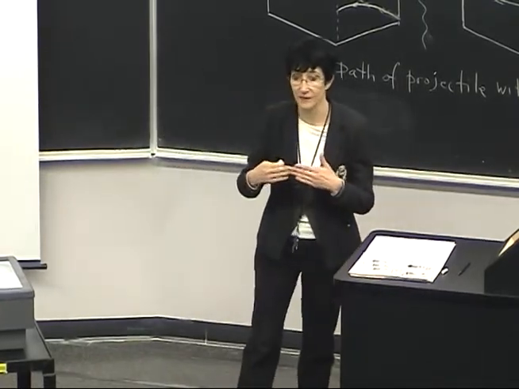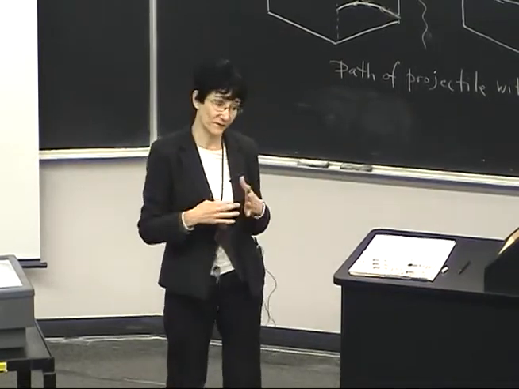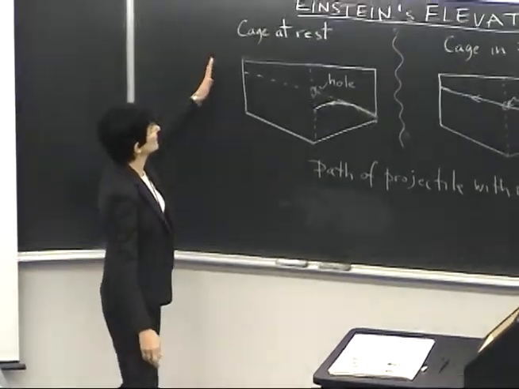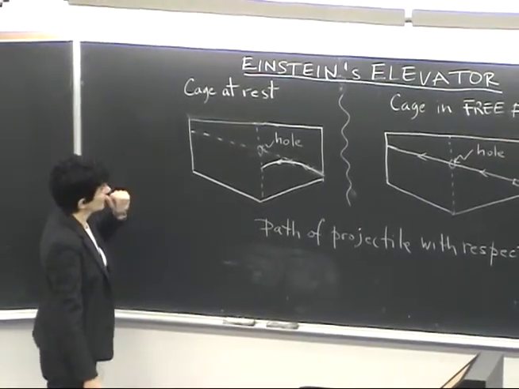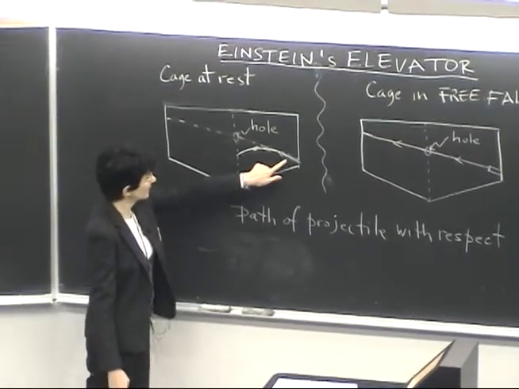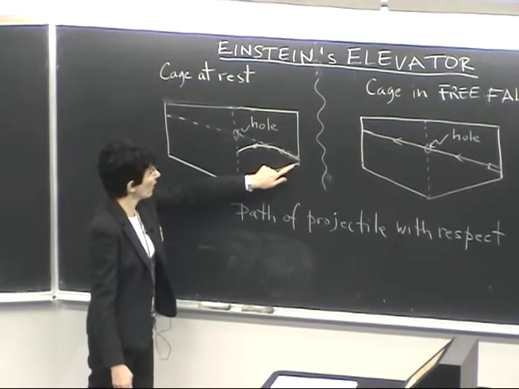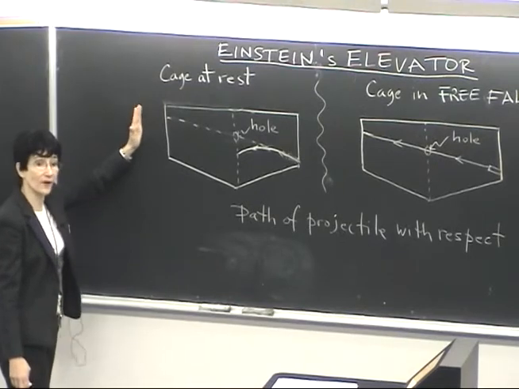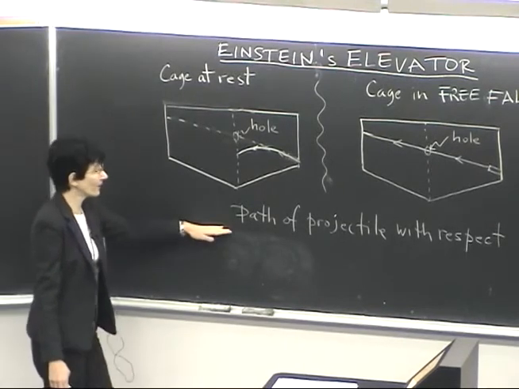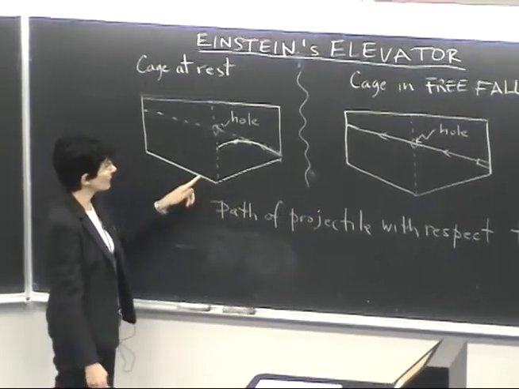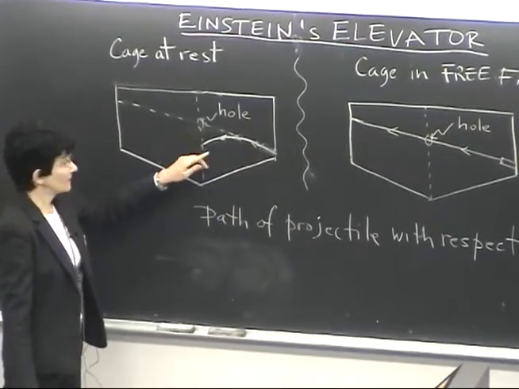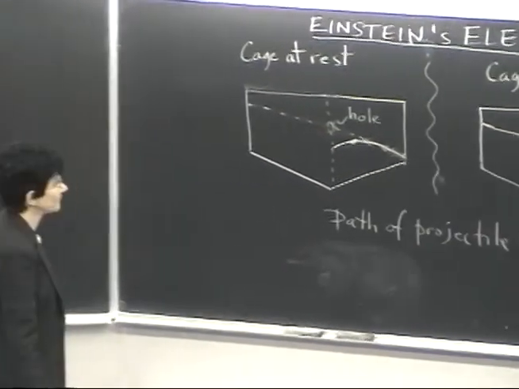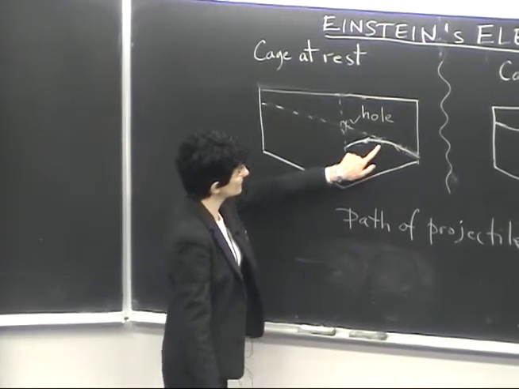We're going to see a demonstration that we fittingly call the Einstein Elevator, and it consists of a cage in which one can throw out a projectile. So a ball is expelled at a certain velocity. If the cage is at rest with respect to us on Earth, then the path of this projectile with respect to the cage is the parabolic path that we have seen, due to the acceleration of Earth downwards.